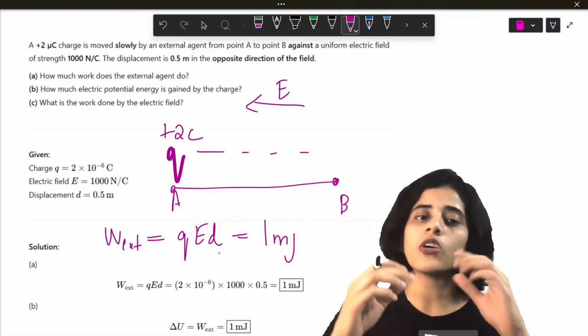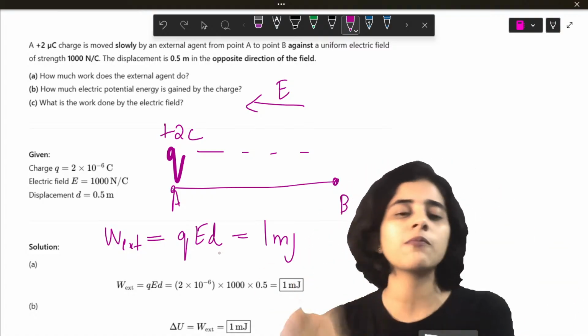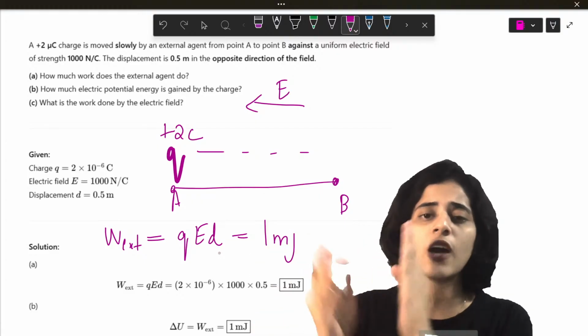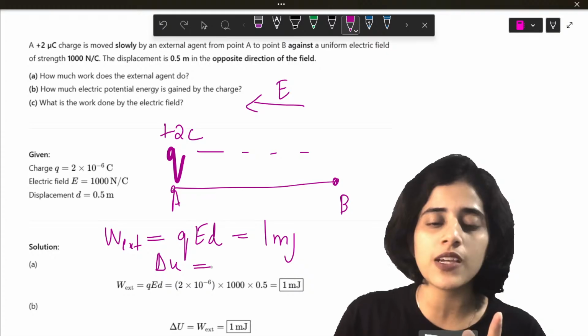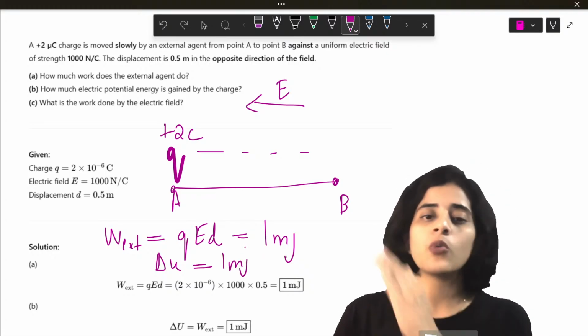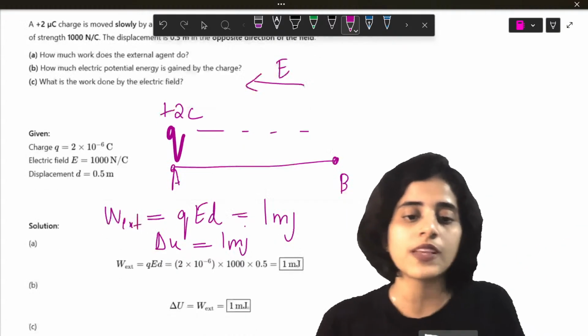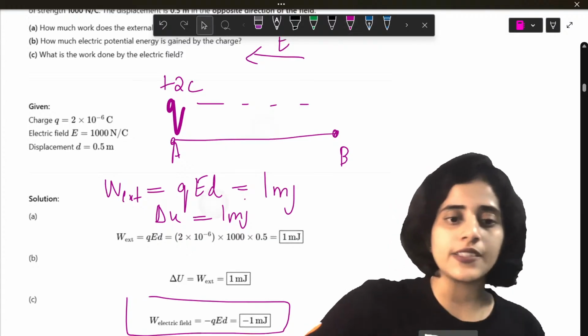So all of the work done in moving charge A to charge B is 1 millijoules. Now once it reaches B, all of this work is going to be stored as potential energy. So what will your potential energy be? 1 millijoules itself. Now what is the conservative work done, which is the work done in the opposite direction? Minus 1 millijoules. Do you understand?